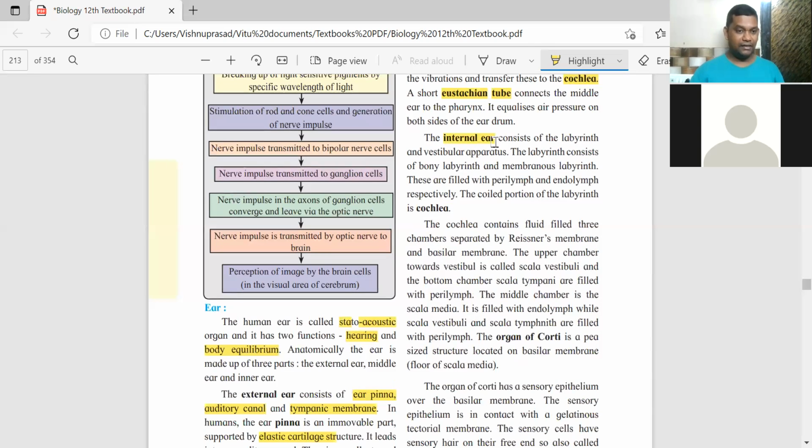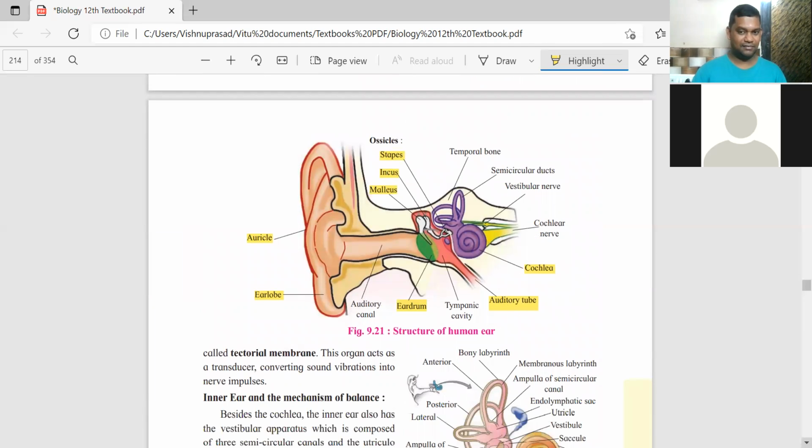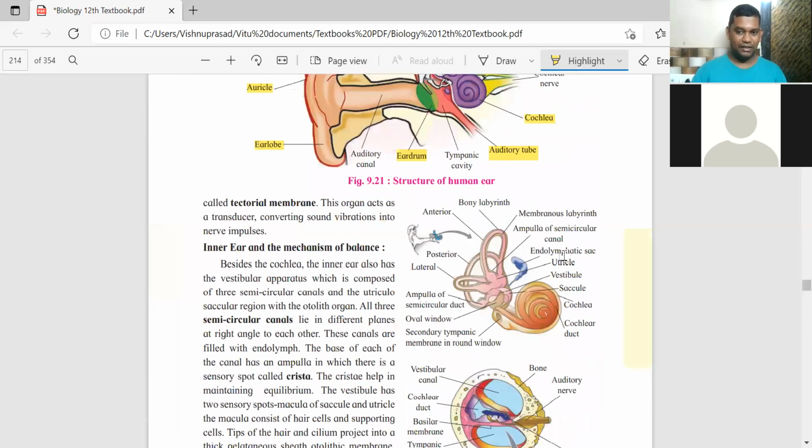The internal ear consists of two parts, the labyrinth and the vestibular apparatus. The labyrinth has an outer part called the bony labyrinth, and the inner one is the membranous labyrinth.